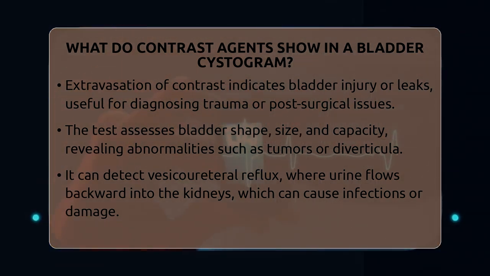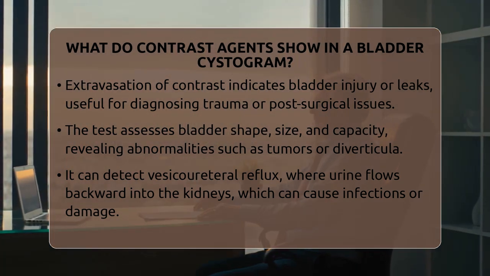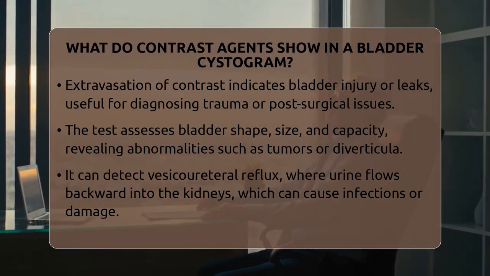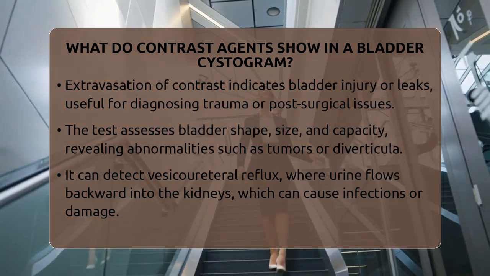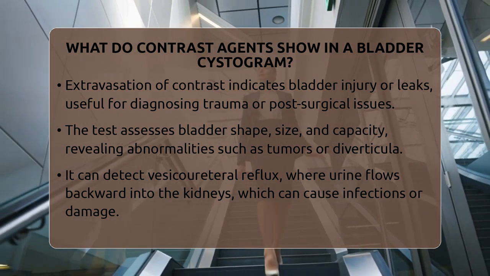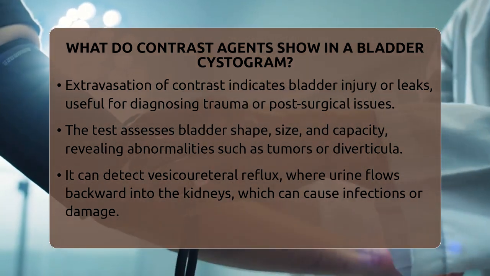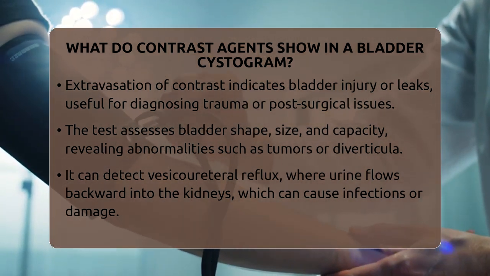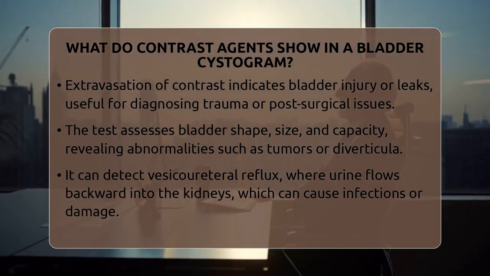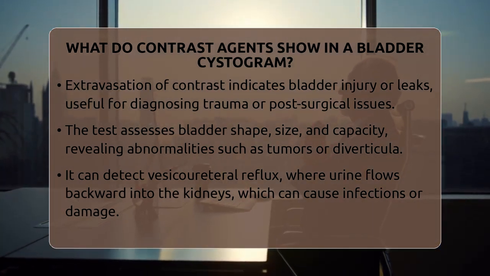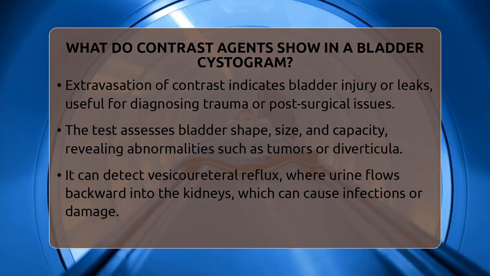The contrast also helps assess the bladder's capacity and shape. If the bladder is abnormally shaped or has areas that are enlarged or distorted, it could suggest the presence of tumors, diverticula, or other structural changes. In some cases, the test can detect vesicoureteral reflux, which is when urine flows backward from the bladder into the tubes connecting to the kidneys.